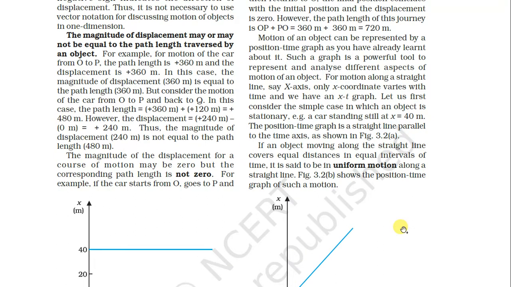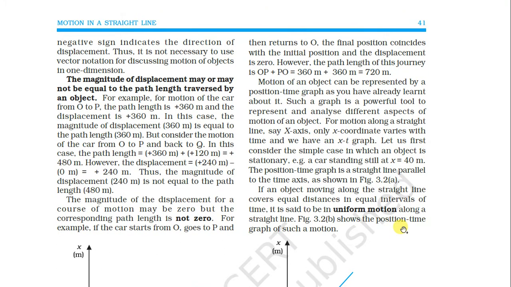See here, the negative sign indicates the direction of displacement. Thus, it is not necessary to use vector notation when discussing motion of an object in one dimension. The magnitude of displacement may or may not be equal to the path length traversed by an object. For example, for the motion of a car from point O to P, the path length is 360 meters